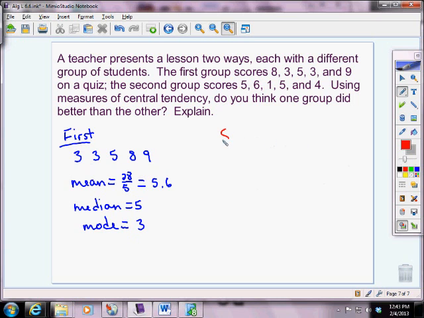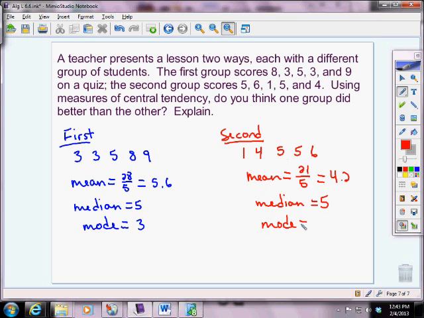If we look at our second group, if I were to put these numbers in order, I would get 1, 4, 5, 5, and 6. Our mean, if we added them up, we would get 21 divided by 5, which is 4.2. Our median, the middle number, is going to be 5. And our mode, the number that occurs the most often, is also 5.